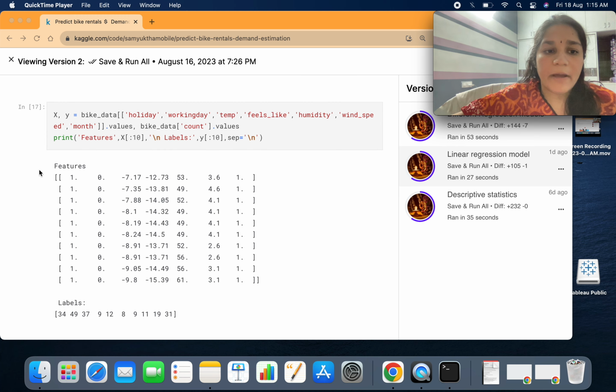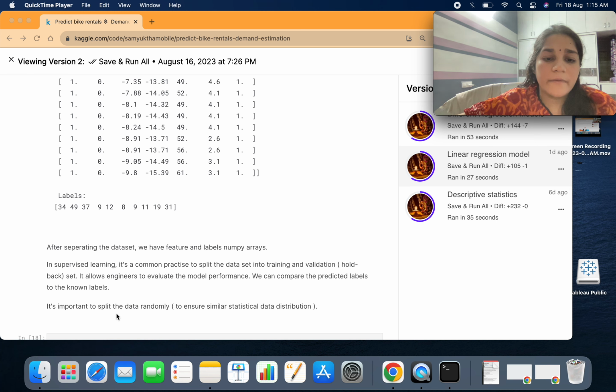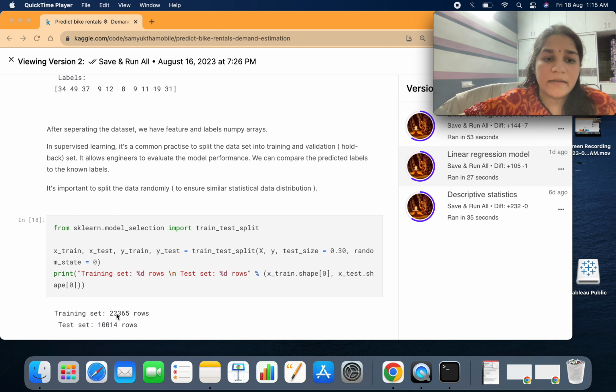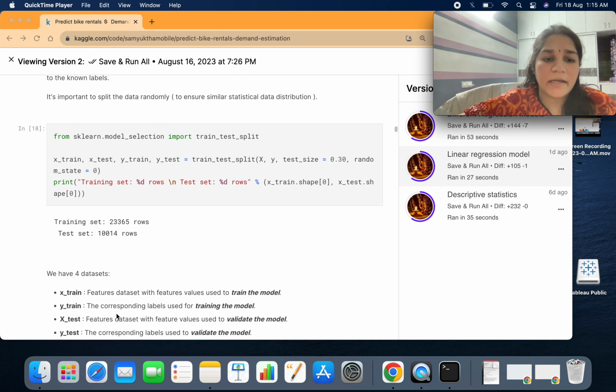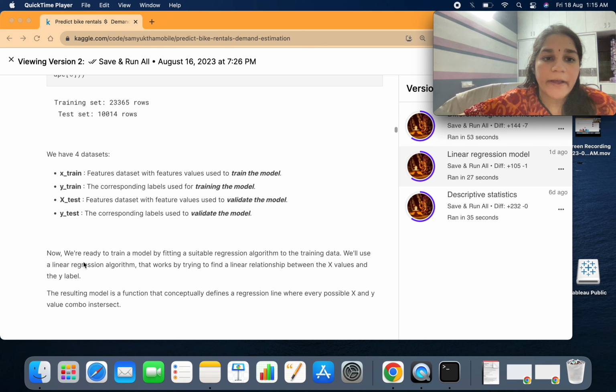So you can see my features. They are represented as a numpy array, as well as the labels. I'm showing you the top 10 features, and I've split it randomly using train test split. You can see what X train and the corresponding Y train are, and I've also written what X test and Y test stand for, so you can read that as well.